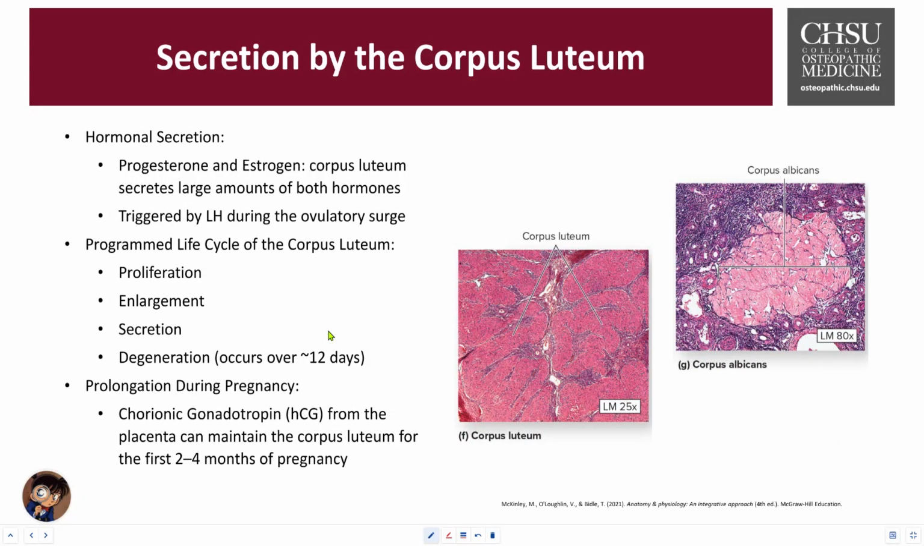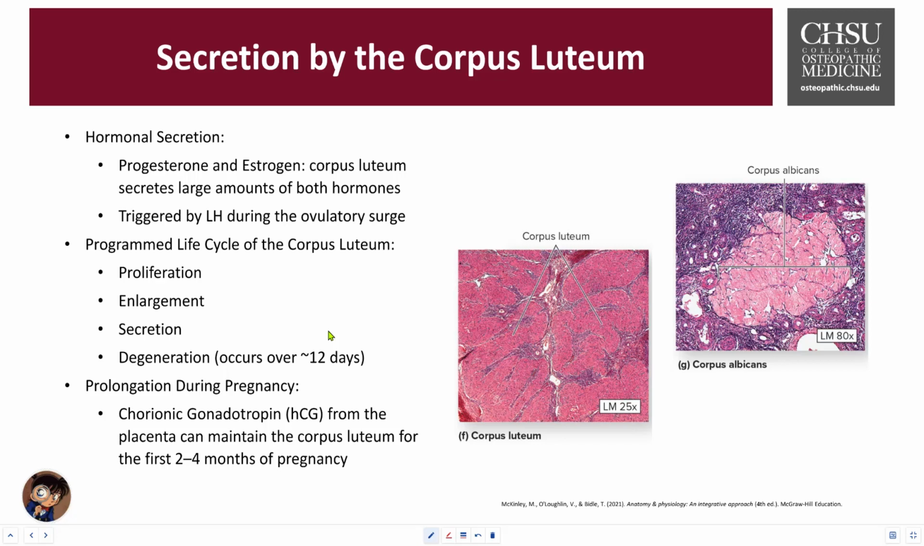So the hormonal secretion of the corpus luteum. The corpus luteum that's formed after ovulation serves as a temporary gland that produces large amounts of progesterone and estrogen. The hormonal triggers include the LH stimulation, which peaks at the ovulatory surge. And these hormones are essential for maintaining the endometrial lining and preparing the uterus for potential implantation.